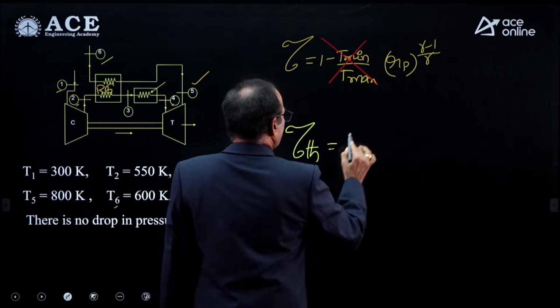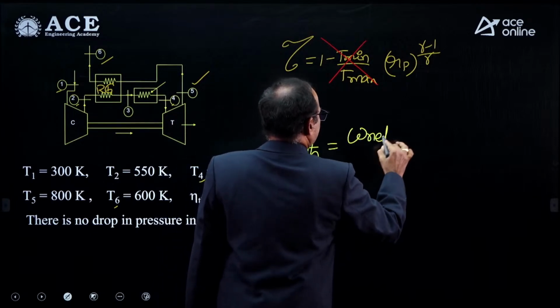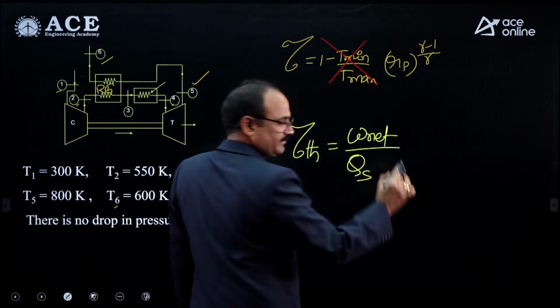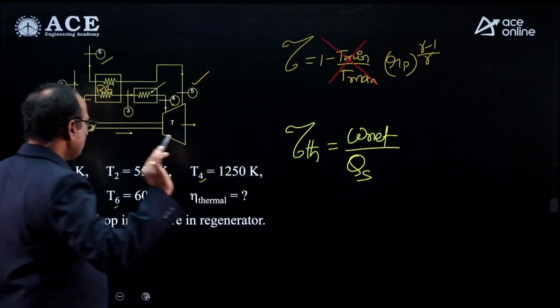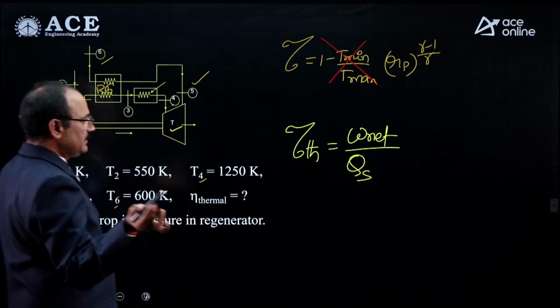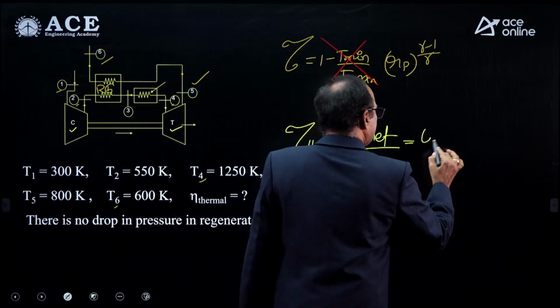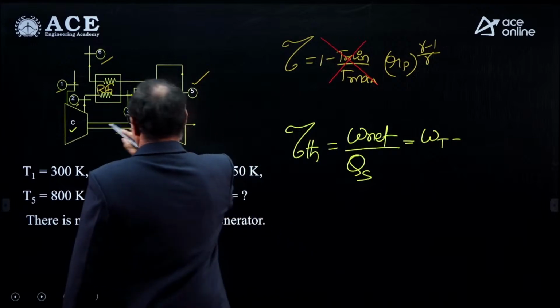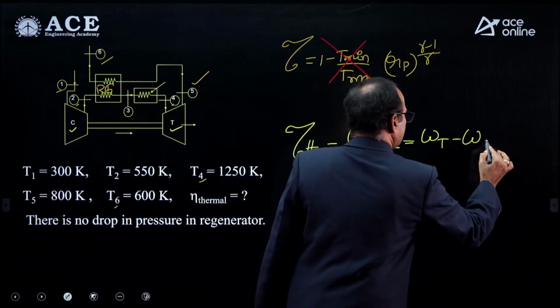Thermal efficiency general formula: net work output divided by heat supplied. For the net work output, work interaction is happening not only with the turbine but also with the compressor. The net work output equals what? Expansion work, that is the turbine work, minus compression work. That is the net work output.